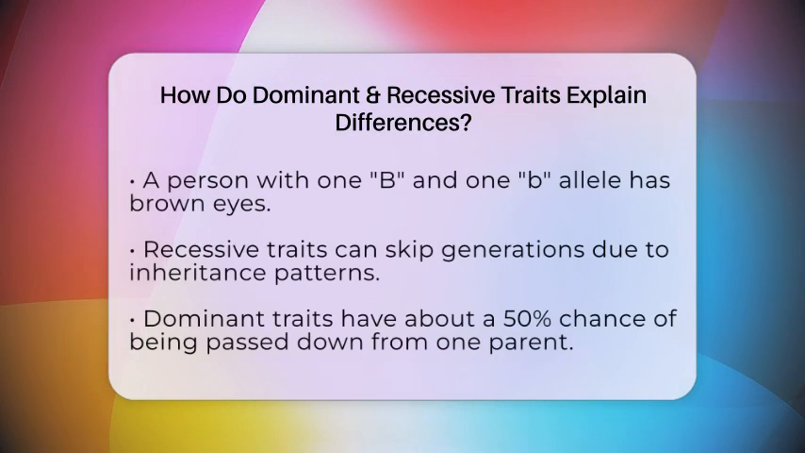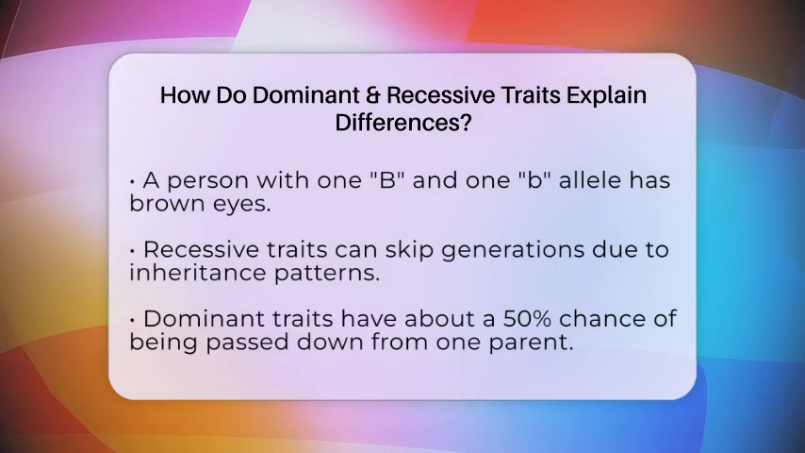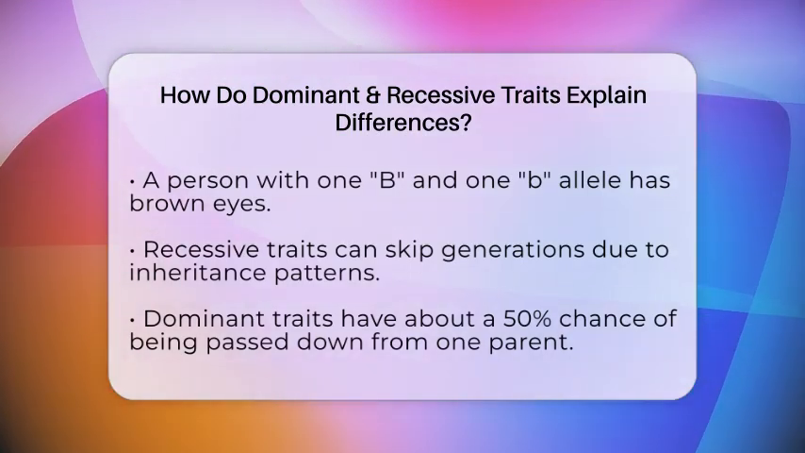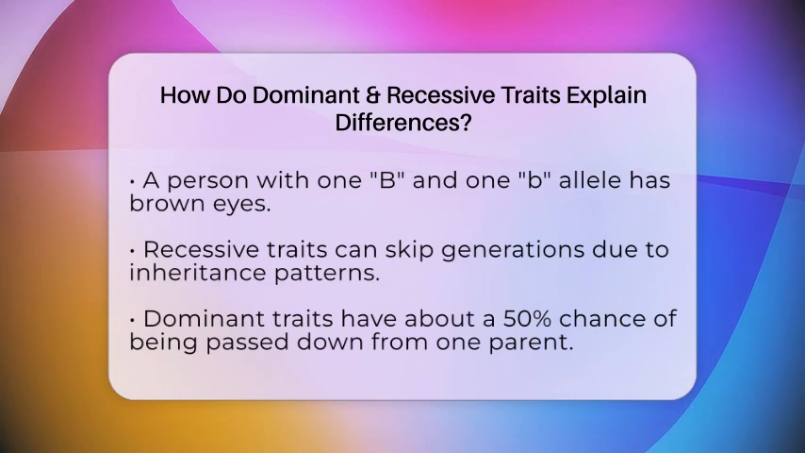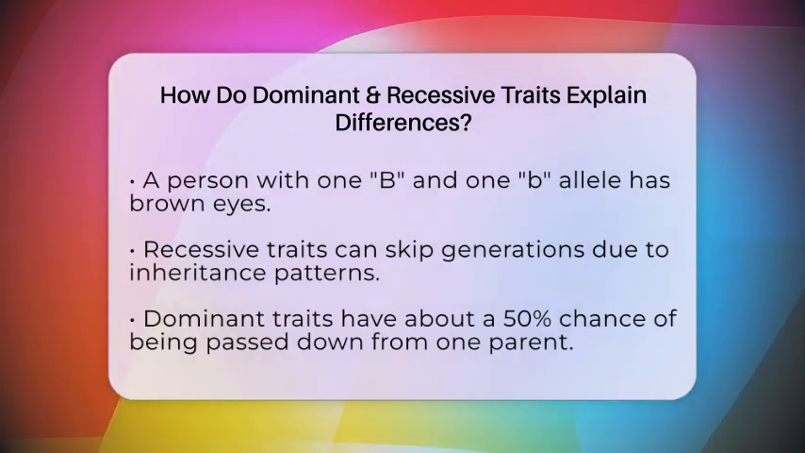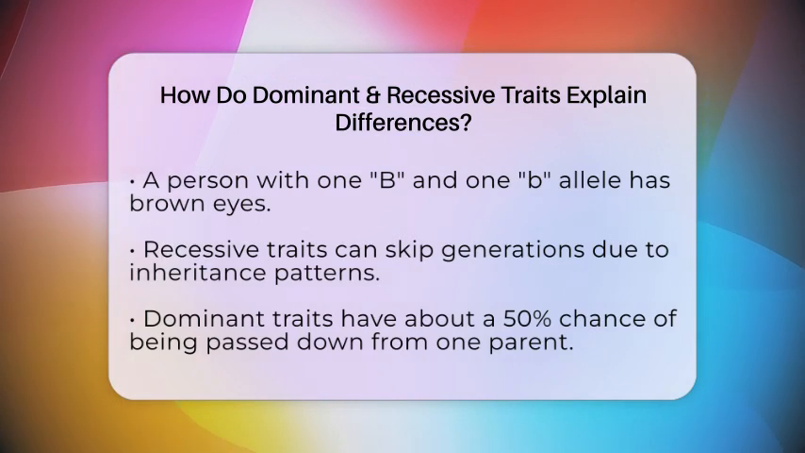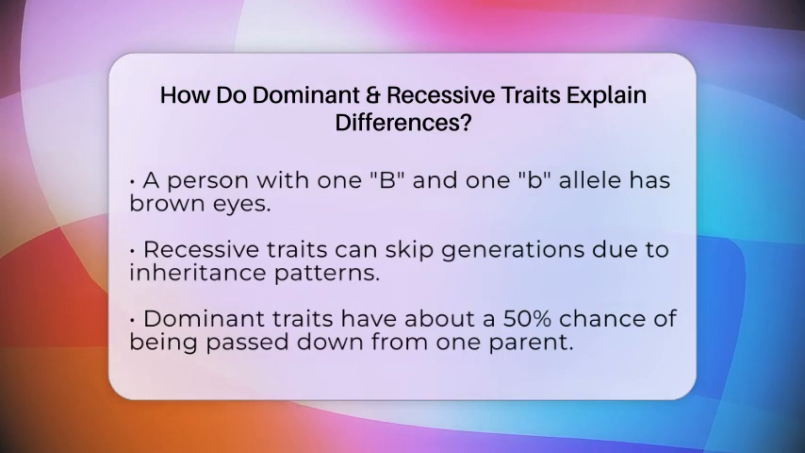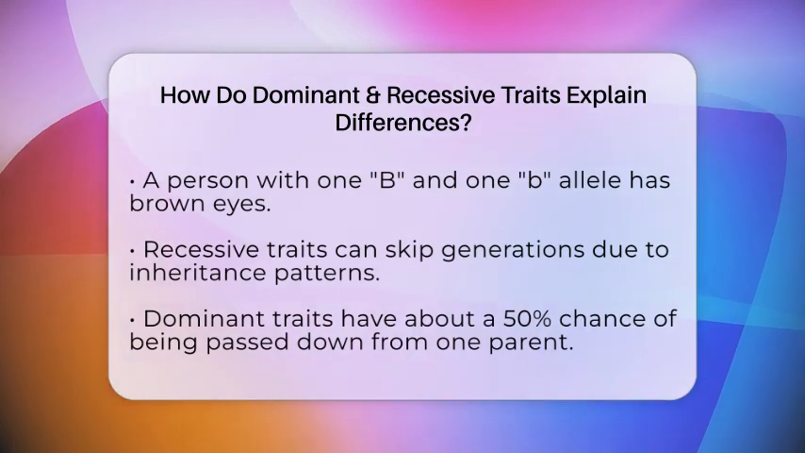When it comes to inheritance patterns, dominant traits are often passed down easily. If one parent has a dominant allele, there is about a 50% chance that the child will inherit that trait. Recessive traits, however, require both parents to pass on the recessive allele for the trait to appear. This is why recessive traits may seem less common or pop up unexpectedly in families.